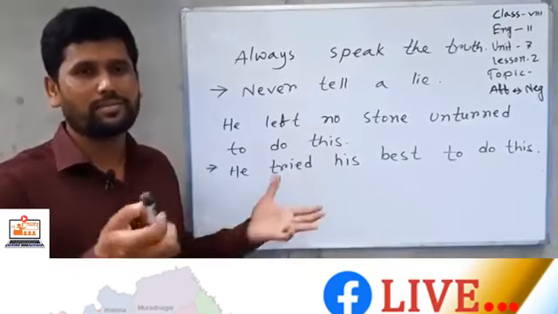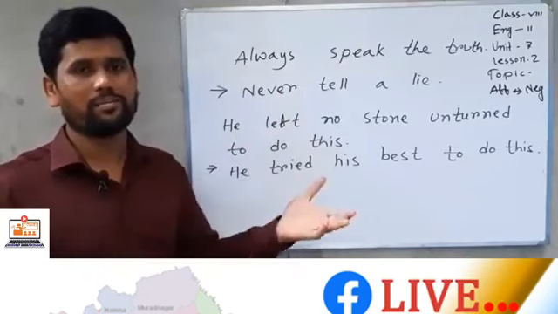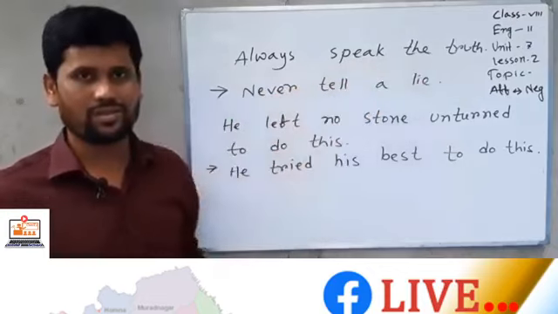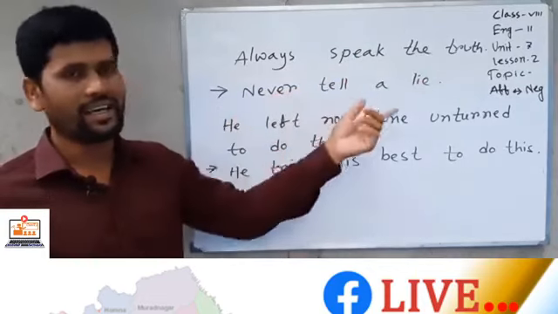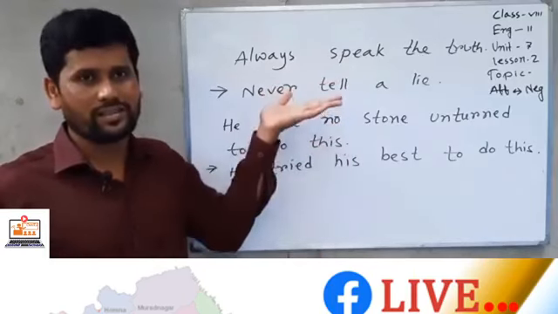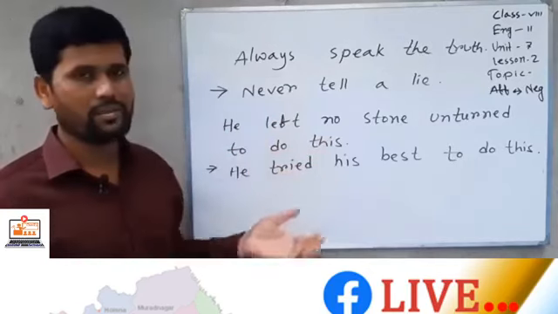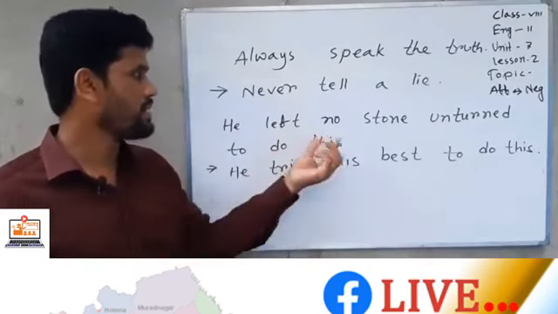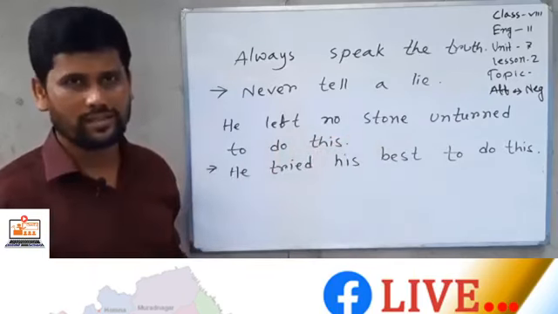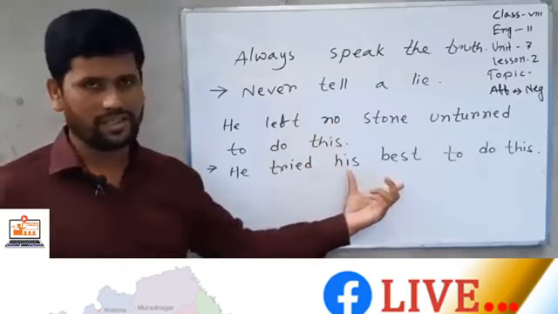Sometimes there are some sentences which we can make affirmative to negative by changing the whole sentence, such as, always speak the truth. Negative: never tell a lie. There are no similarities between the two sentences. The sentence is totally changed. And sometimes we use some phrases, like left no stone unturned, leave no stone unturned. For this phrase I use tried his best.